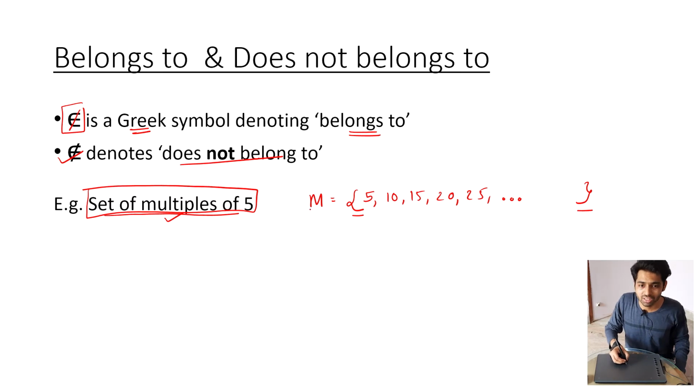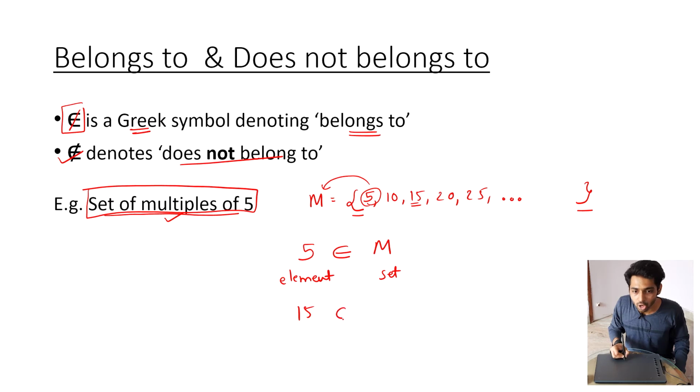So here you can see 5 is part of this collection. So I can say that 5 belongs to M. Can you see here I have written the element which is inside, and here I have written the name of the set. Similarly, I can say for 15 that 15 belongs to M. But do you see the number 11 in the collection?